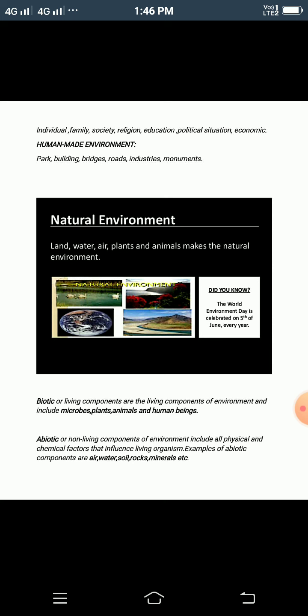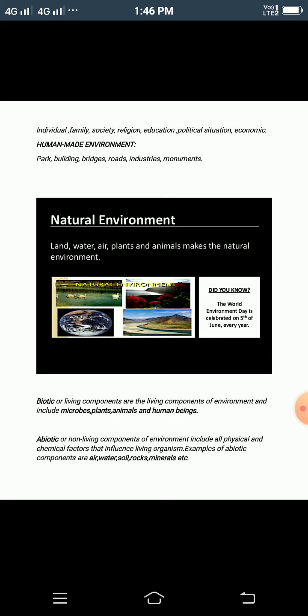Now moving to the abiotic components, or non-living components. What are they? They are air, water, soil, rocks, minerals. So you can understand that natural environment is further divided into biotic and abiotic components.